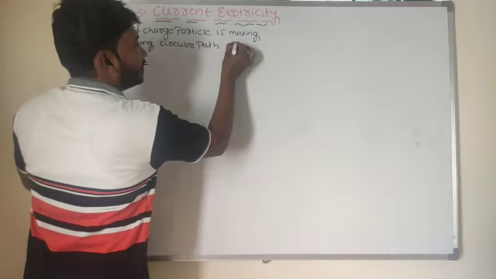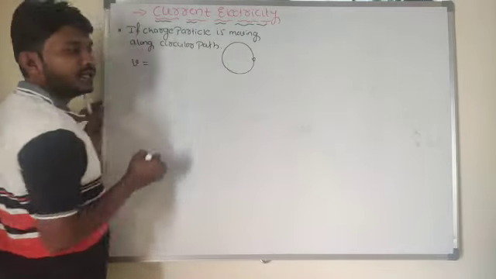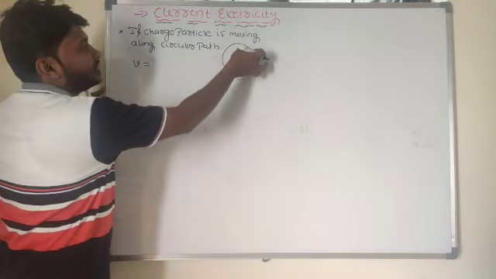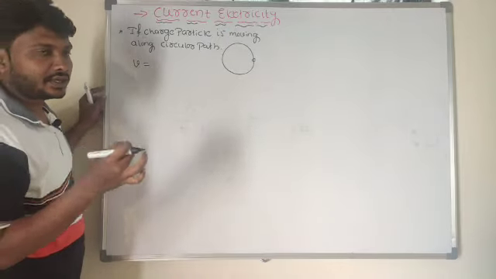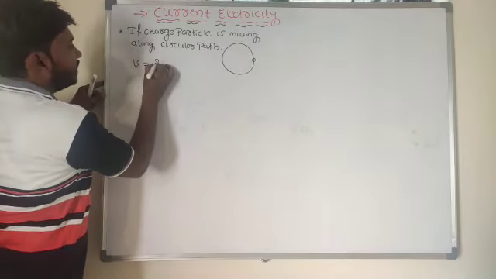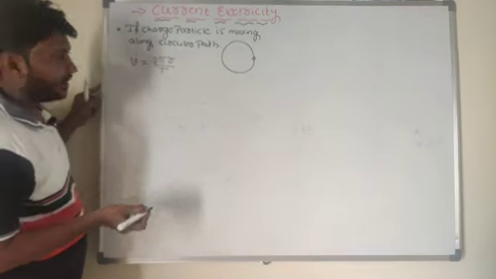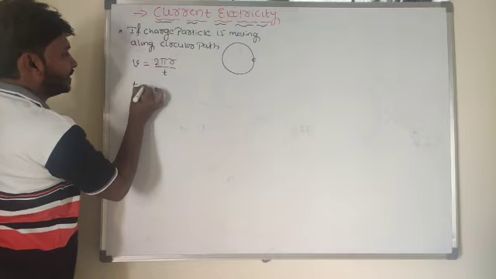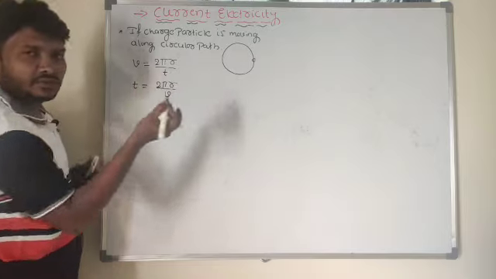For example, this is the charged particle, moving along a circular path. Velocity is equal to distance by time. Distance is nothing but the circumference of the circle. What is the value of the circumference? That is 2 pi r, divided by T. So the T value is equal to 2 pi R divided by V.